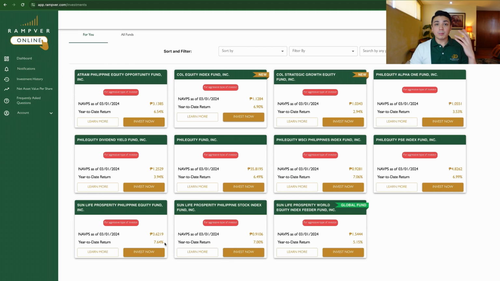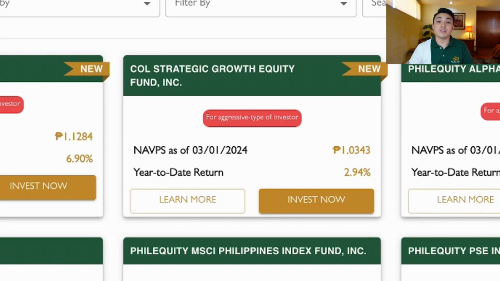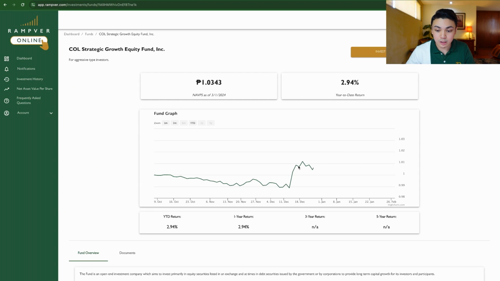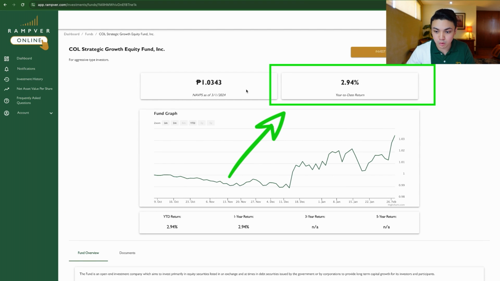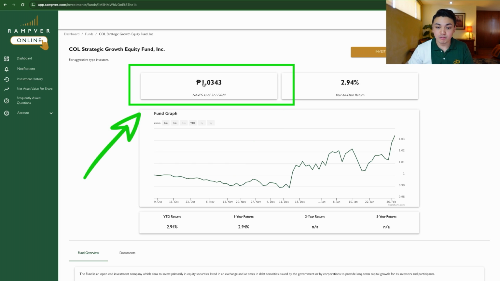Okay, so for the purposes of this demo, I want to invest in Call Strategic Growth Equity Fund because this is one of our newest partners. I want to invest in them to add to my portfolio. There are 2 options here. You can actually learn more about the funds first. So here, if you click Learn More, you will see ito yung chart ng fund over the last few months. Ayan, ito yung year-to-date return, almost 3%. Ito yung NAVs as of March 1. So NAVs is net asset value per share because you're buying shares of this mutual fund.